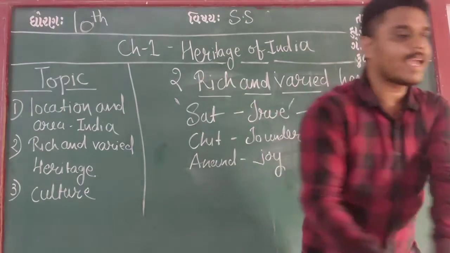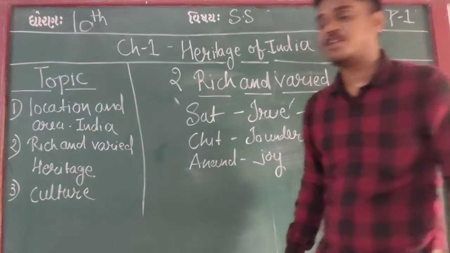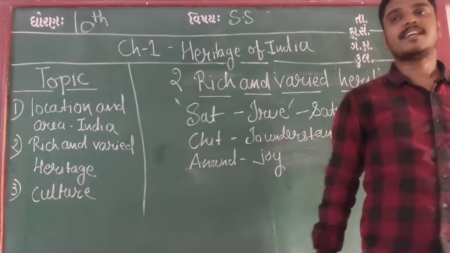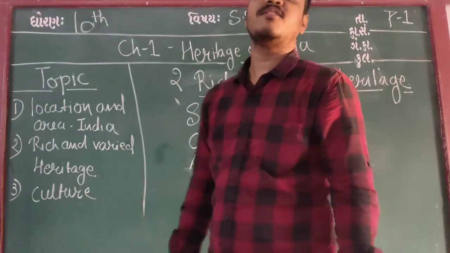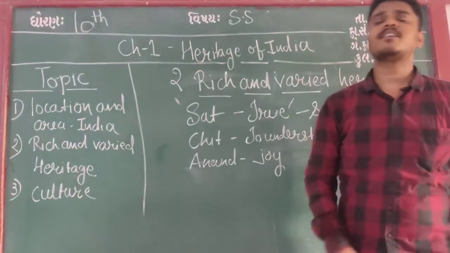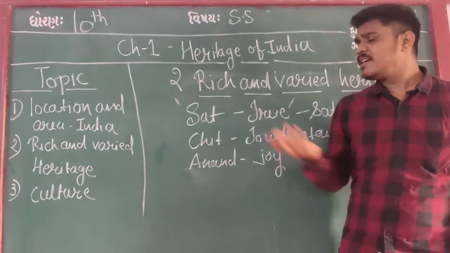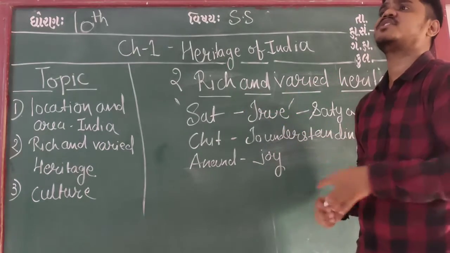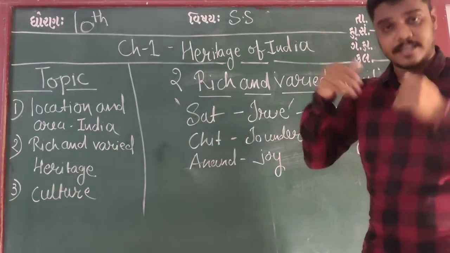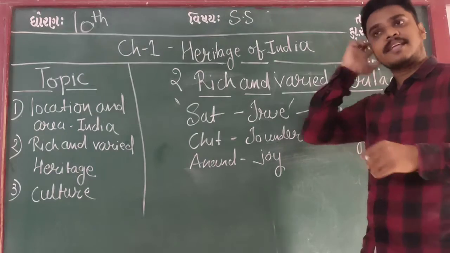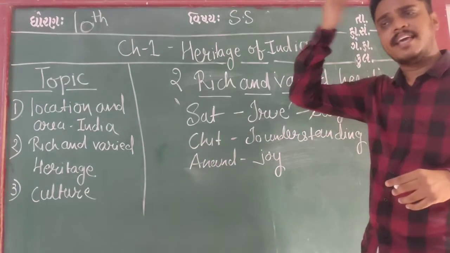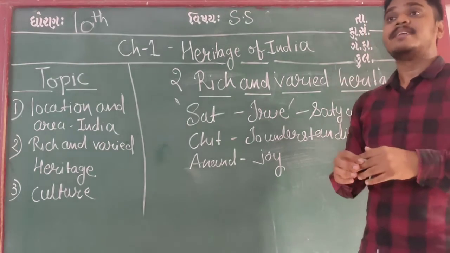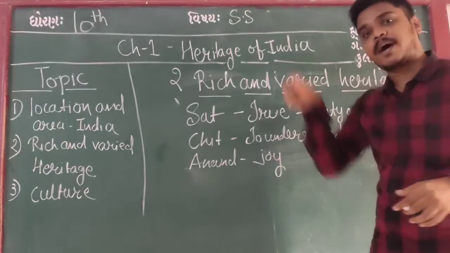Now let's come a little ahead of the Ramayana, to the Indus Valley civilization. You know Mohenjo-daro very well. It's the Indus Valley civilization, and it is also 5,000 years ago. We will discuss what the Indus Valley civilization is. It is a place that today is in Pakistan, but at that time in ancient days it was the Indian-Pakistan border. The Indus river was passing from Pakistan to India.